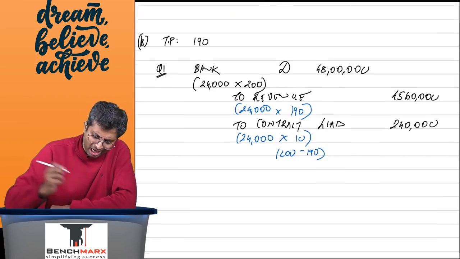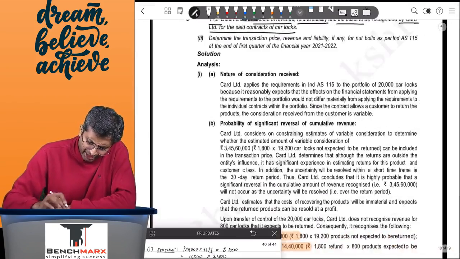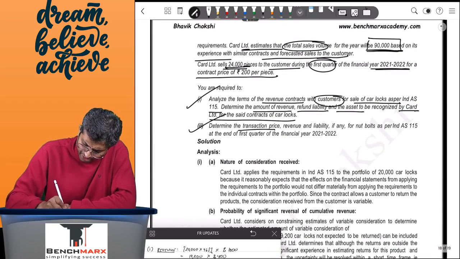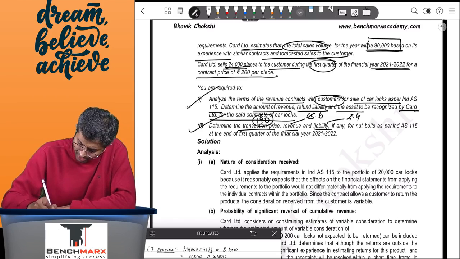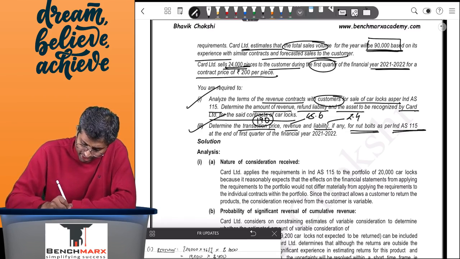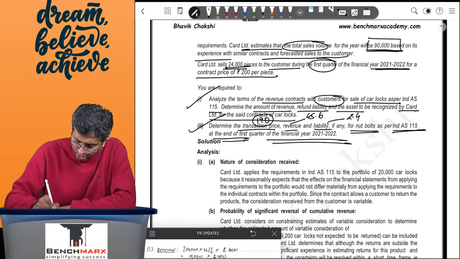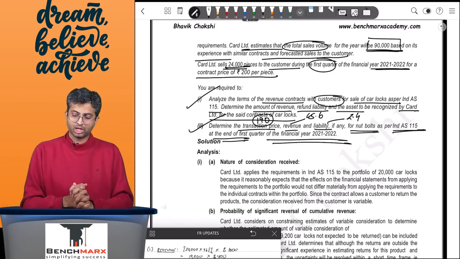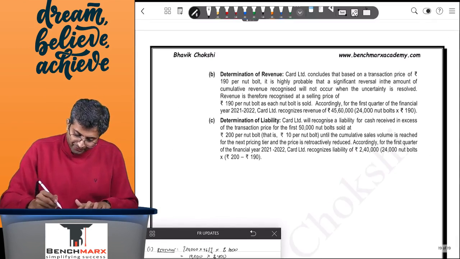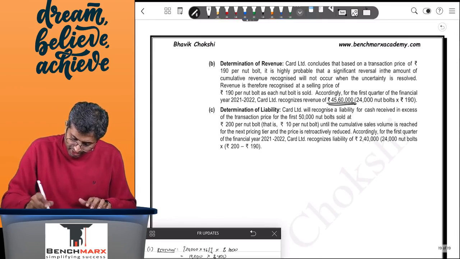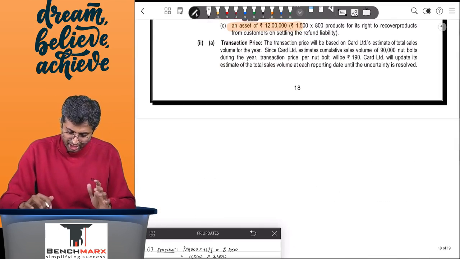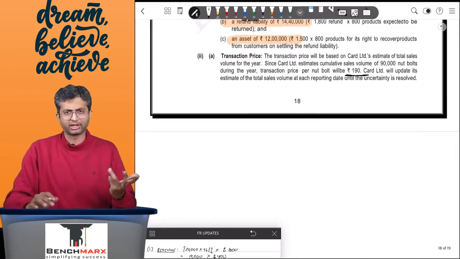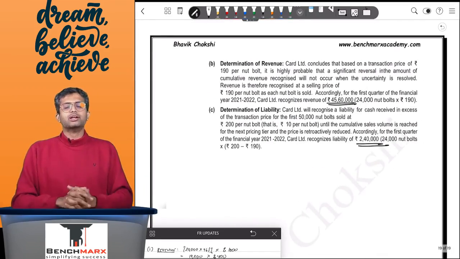What is the question asking you in subpoint B? It is asking you to determine the transaction price, which is, I think, 190, the revenue, which is, I think, 45.6 lakhs, and the liability, which I think is 2.4 lakhs, if any, of nut bolts as per Ind AS 115 for the first quarter of the year 21-22. So we'll just verify this. The revenue is 45 lakh 60 and the liability is 2 lakh 40, and your transaction price will be based on 190 rupees. So that's it.